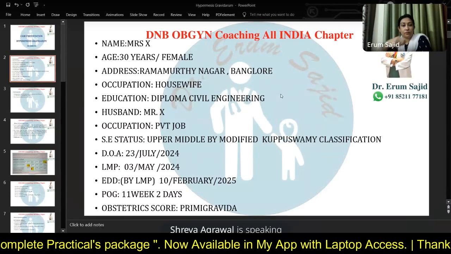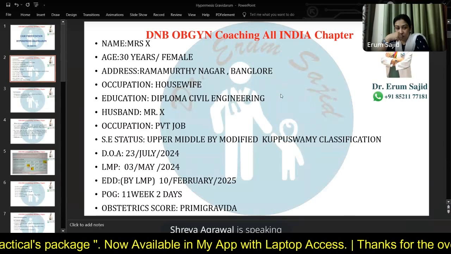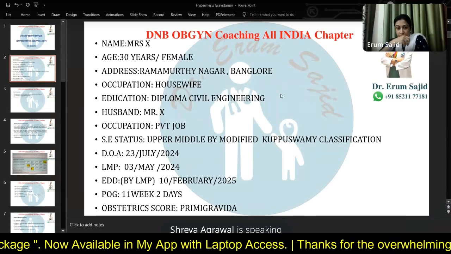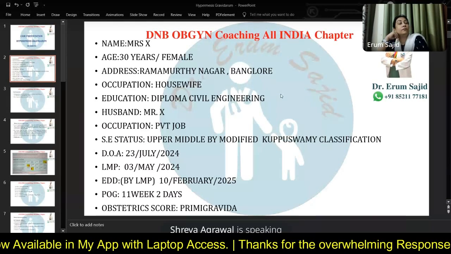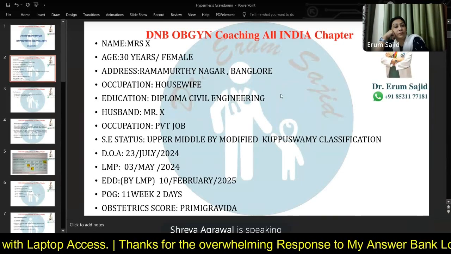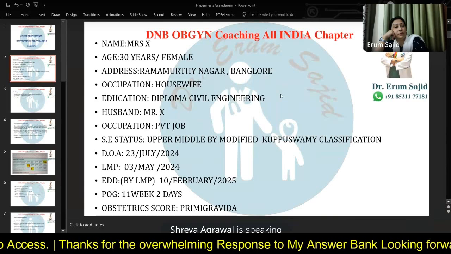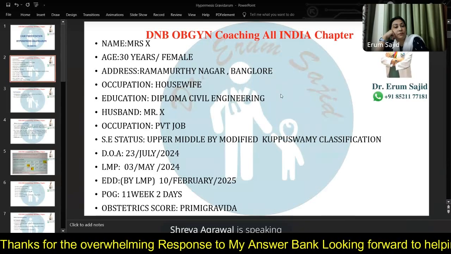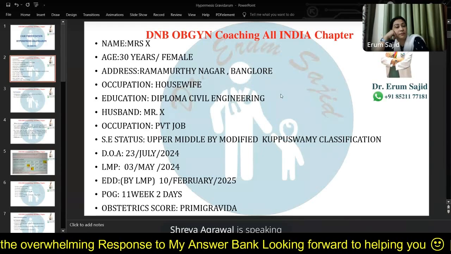Then date of admission on 23rd of July 2024, last menstrual period on 3rd of May 2024, expected date of delivery is 10th of February 2025, period of gestation is 11 weeks 2 days. Obstetric score, she's a primary gravida.